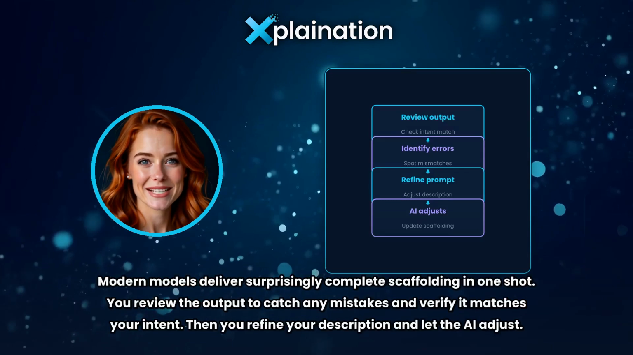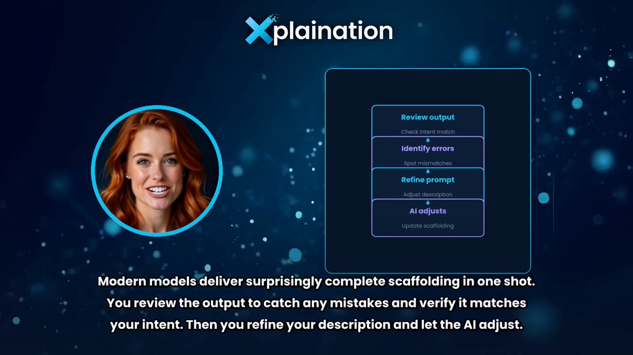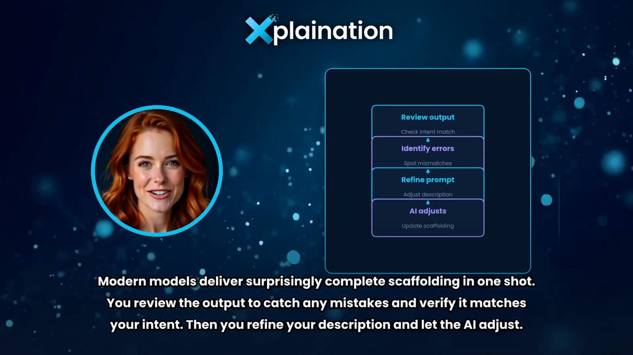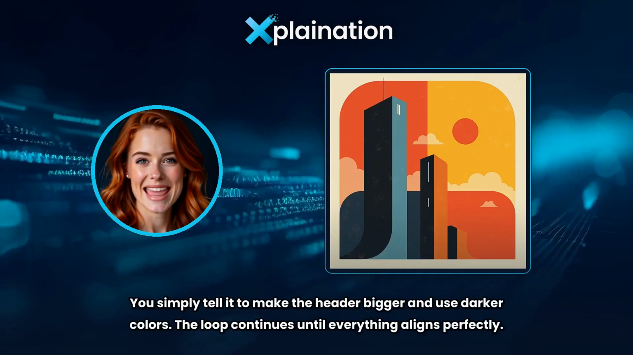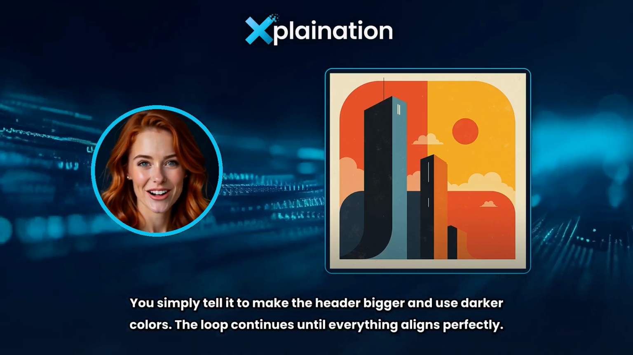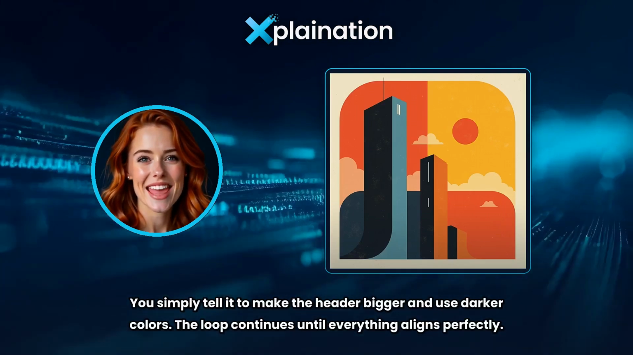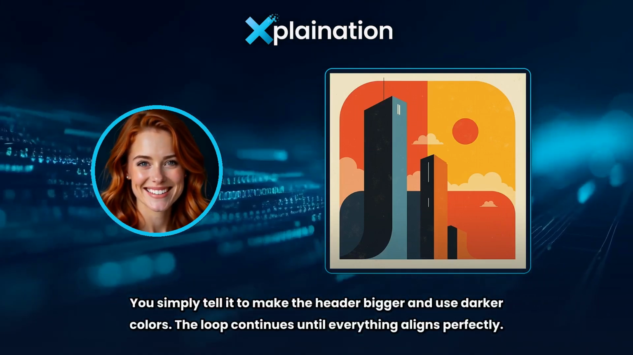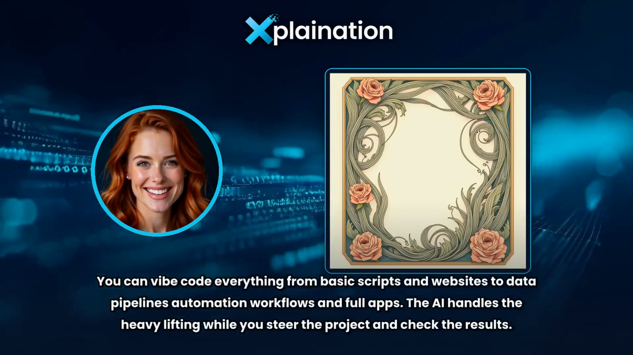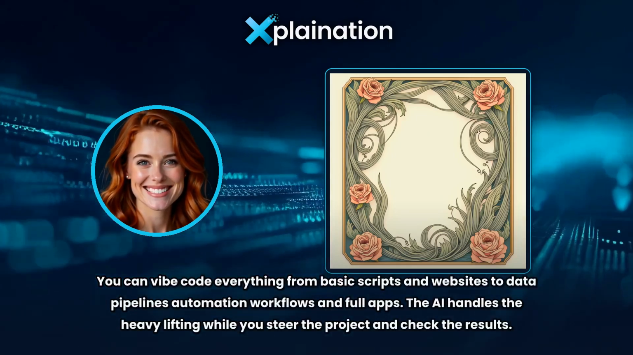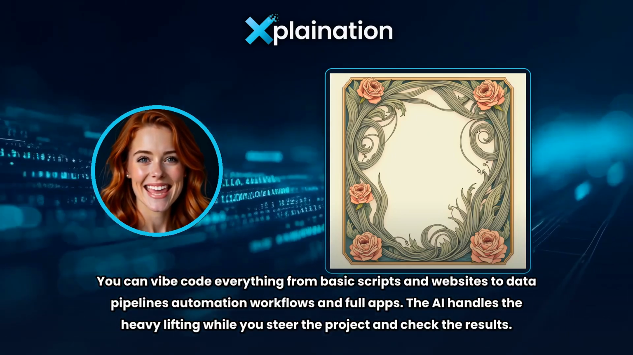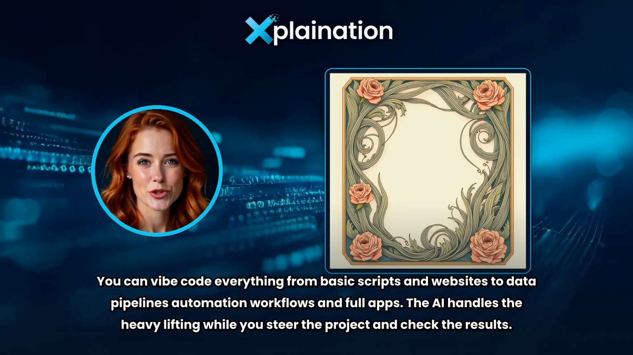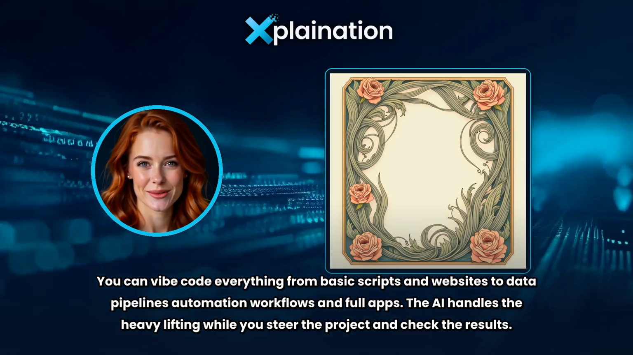You review the output to catch any mistakes and verify it matches your intent. Then you refine your description and let the AI adjust. You simply tell it to make the header bigger and use darker colors. The loop continues until everything aligns perfectly. You can vibe code everything from basic scripts and websites to data pipelines, automation workflows, and full apps. The AI handles the heavy lifting while you steer the project and check the results.